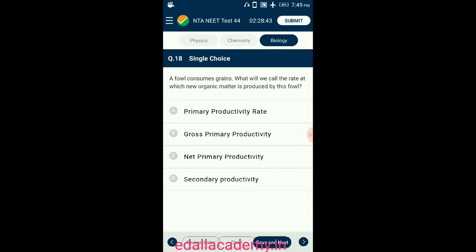It is divided into gross and net primary productivity. The rate of production of organic matter by plants through photosynthesis is called gross primary productivity, and net primary productivity is the availability of biomass for consumption by heterotrophs. The rate at which new organic matter is produced by a consumer is called secondary productivity. Here fowls or chicken is a consumer. So the answer for this question is option D, secondary productivity.